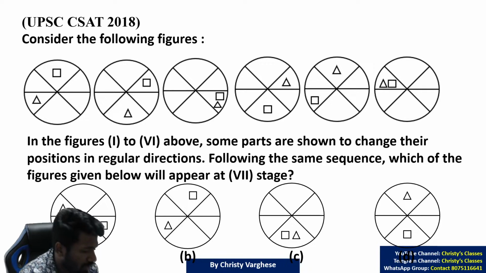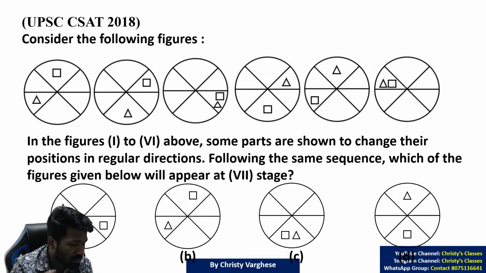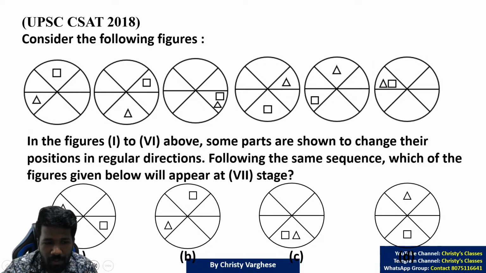This was a 2018 PYQ. The same type of question was there in GATE and NET also, so GATE and NET aspirants also, these questions are important. Some of you got an answer. So in this question, what are all the changing objects you have to see? In the previous question, the changing objects were very few. That is why it was easy.